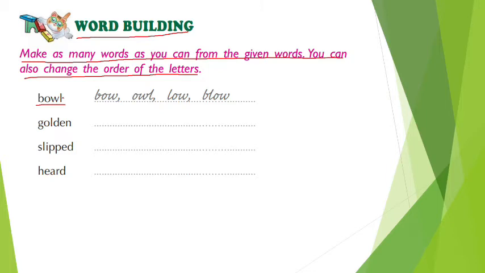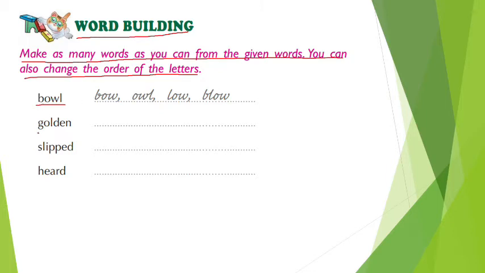Also the letters can be jumbled. Even if you change the order of the letters, the word that we frame has to be meaningful. So here you can see BALL. Out of ball we can have bow, owl, low, blow. These are the words that we can frame out of this.